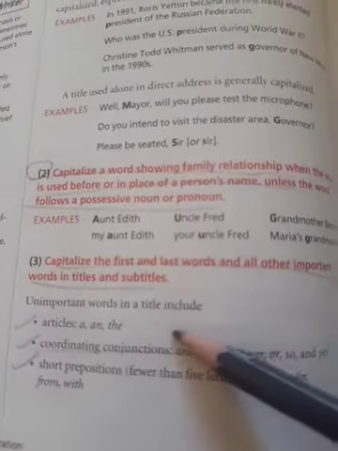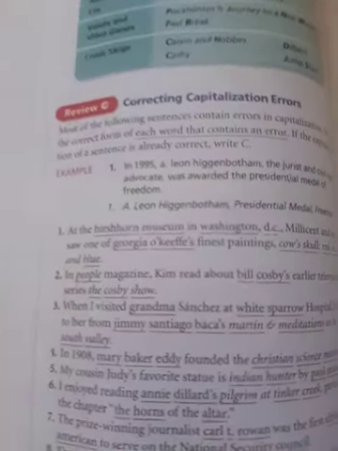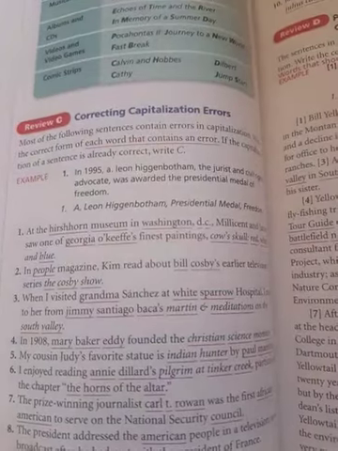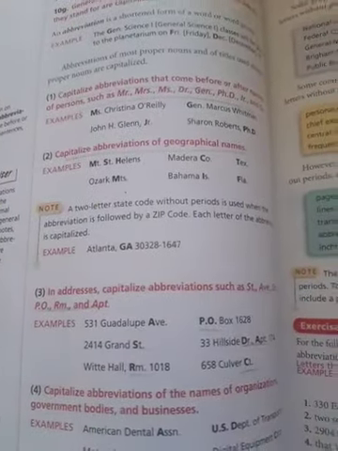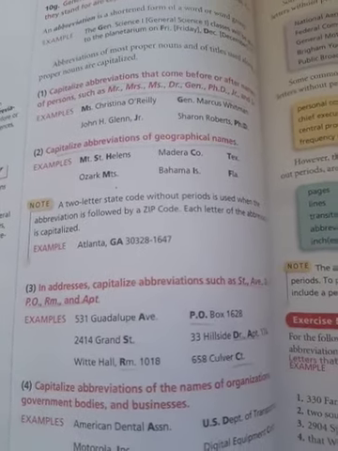But if they come in the middle, no, you have to use small letters. Okay, next page. Musical works, series, videos, you have to start with capital letters, and you can follow the same rules of titles.